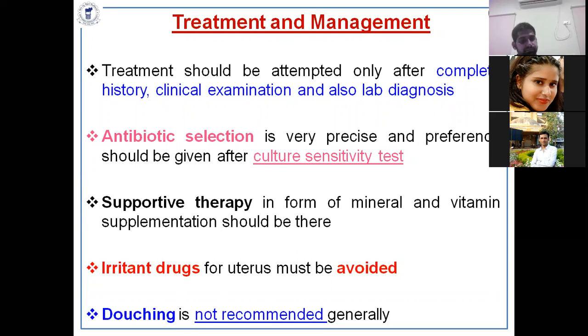Dosing is not recommended because it percolates through the uterus and goes inside the peritoneum.